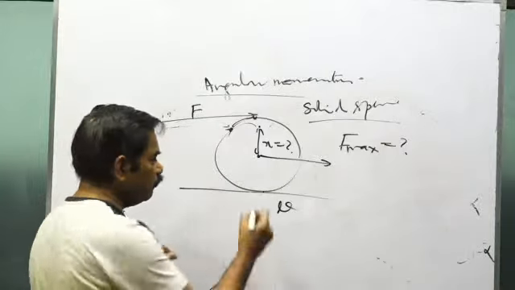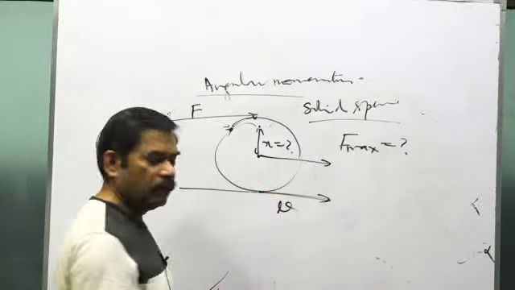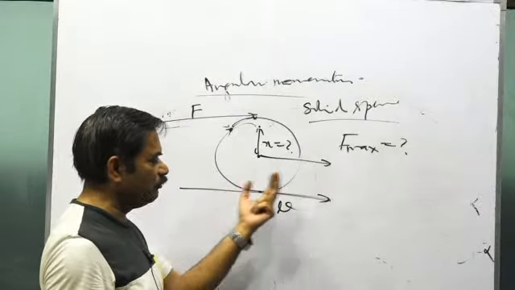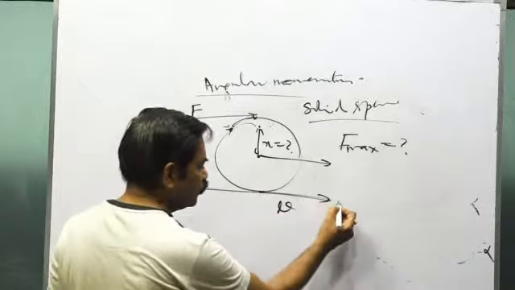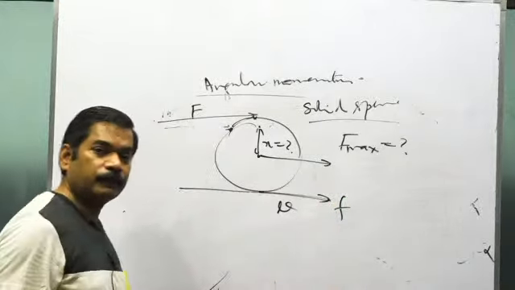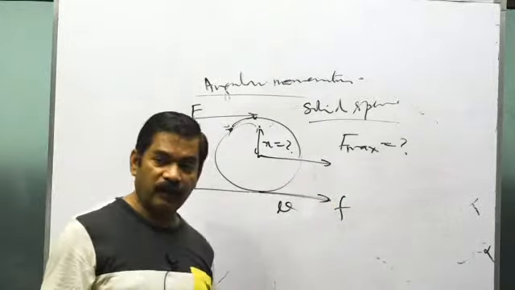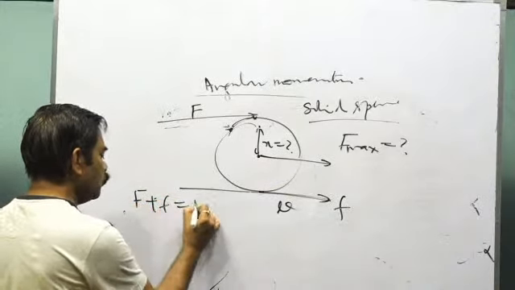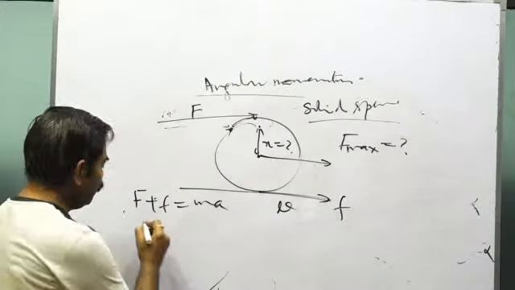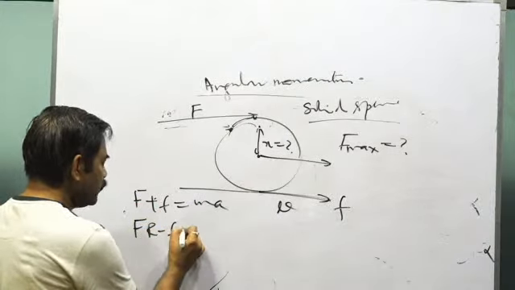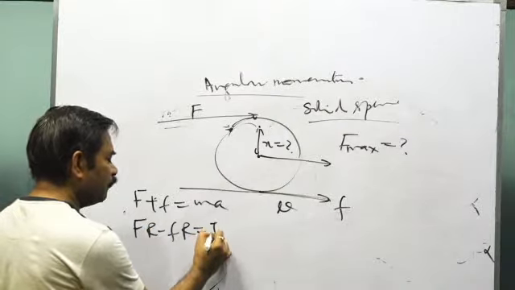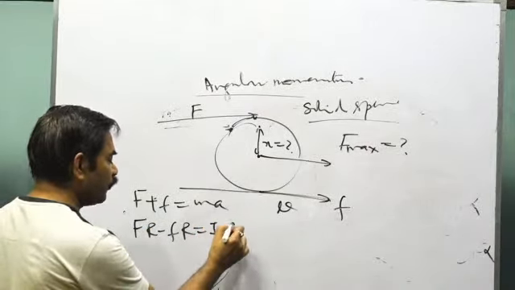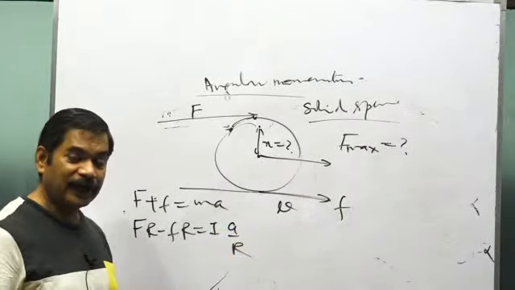See, take the direction of force of friction forward. You do not know whether the direction of force of friction is really forward or backward. We take the direction of force of friction forward, and we take its value as f. Now see, one equation becomes F plus f equals mass m into a. The other equation becomes F into R minus f into R equals I alpha. Because the motion has to be pure rolling, you keep alpha equals a by R. Is that clear?